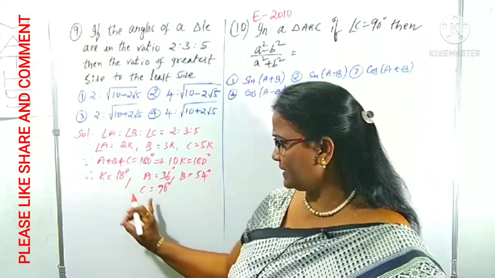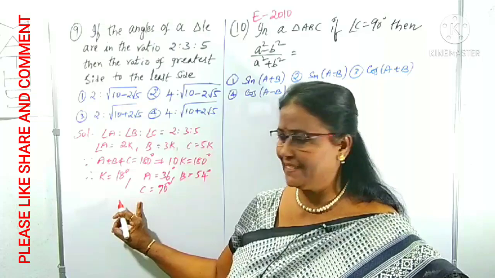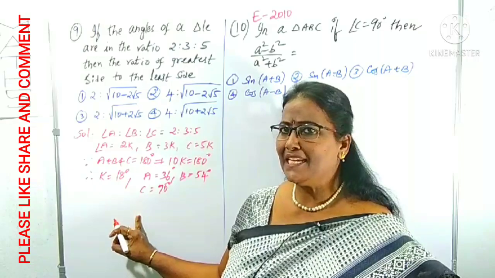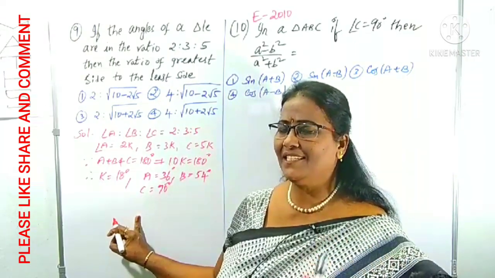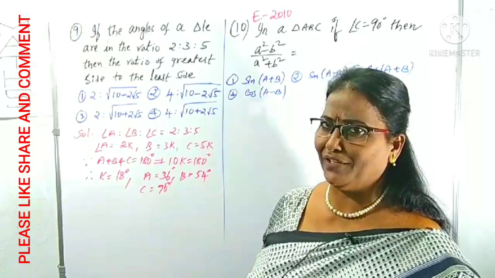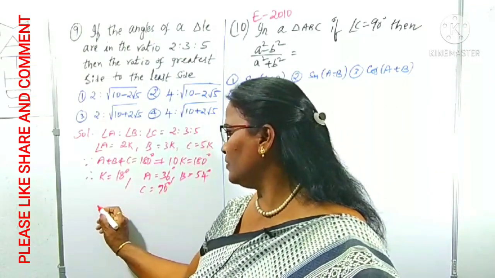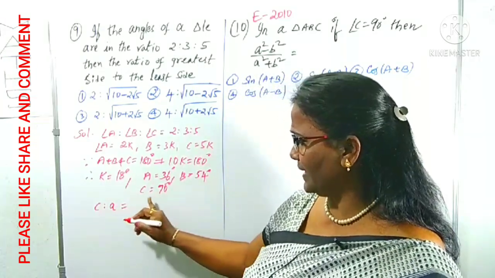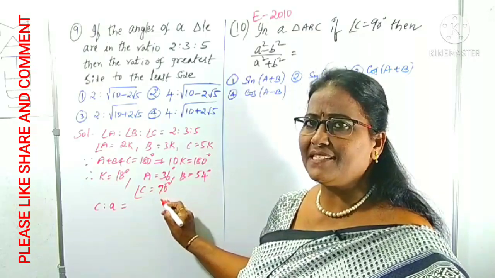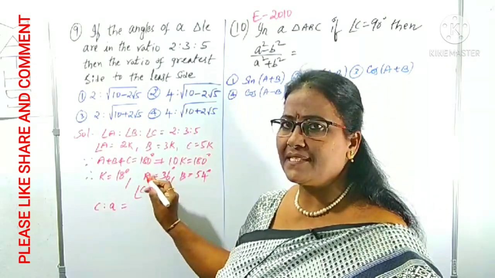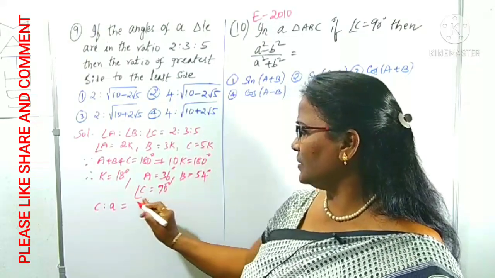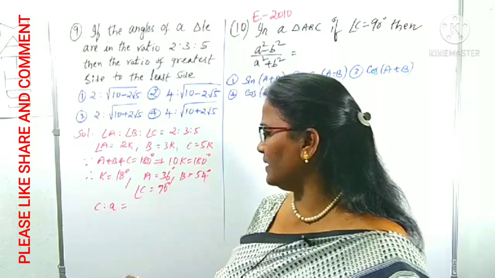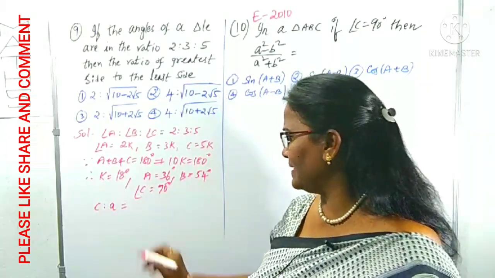What is the greatest angle among these 3? Yes, angle C is the greatest. What is least angle? Angle A is the least. Which is greatest angle that opposite side is greatest. Which is least angle that opposite side is least. You know very well. Means indirectly we want small c is to small a we want. Because of angle C. Angle C is 90 degrees, it is greatest angle. Angle A is 36 degrees, this is least angle. Those opposite sides only greatest and least. Therefore, if we want indirectly C is to A, you know by the sine rule, what is C?